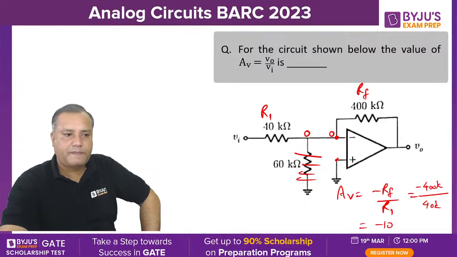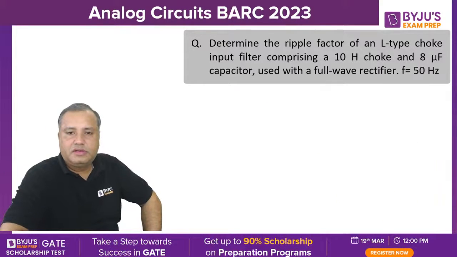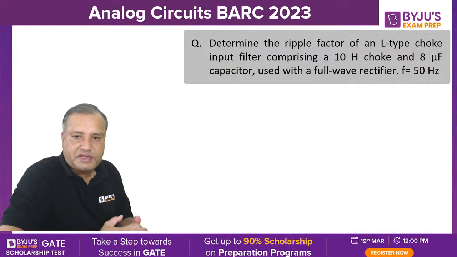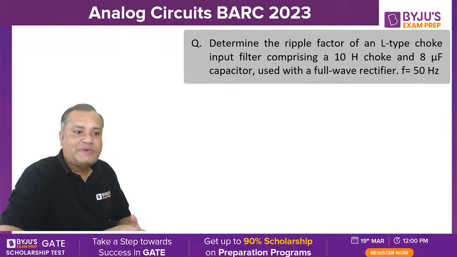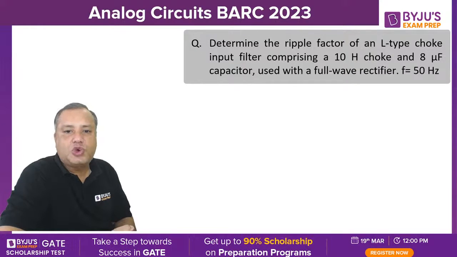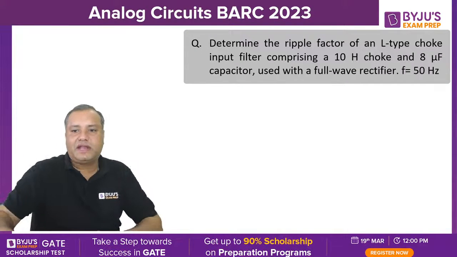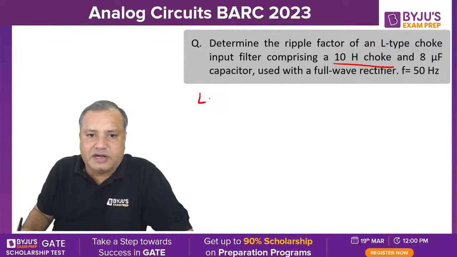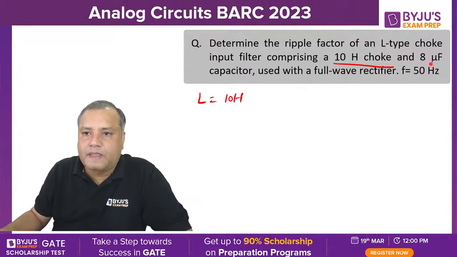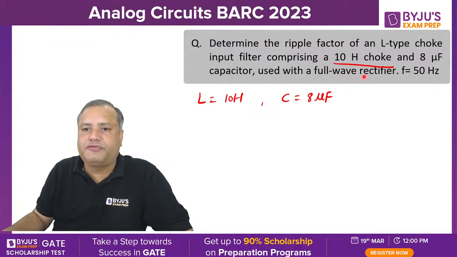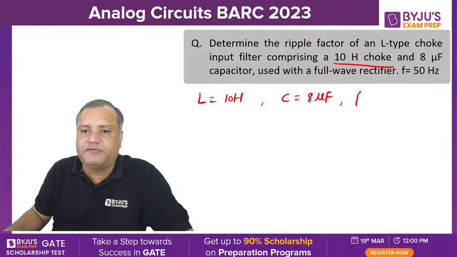Let's move to the next. Okay. So this is a calculation based question. I just framed this question to force you to remember some formula as well. So determine the ripple factor of an L-type choke input filter comprising a 10 Henry choke, 10 Henry is the value of inductance, and 8 microfarad capacitor, used with a full wave rectifier where frequency is 50 Hz.